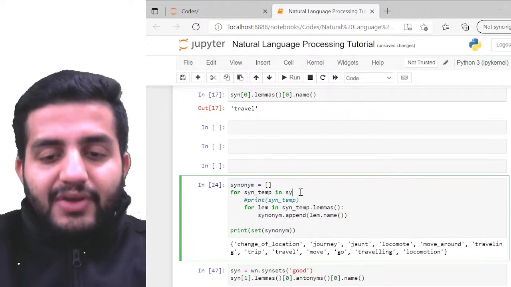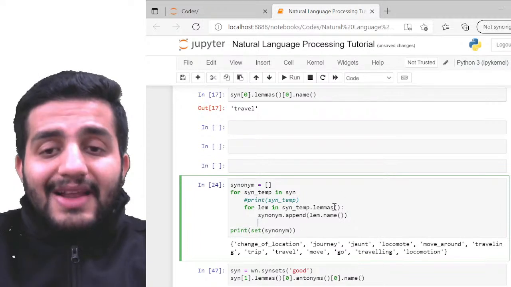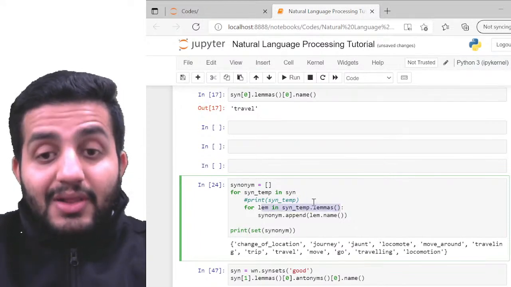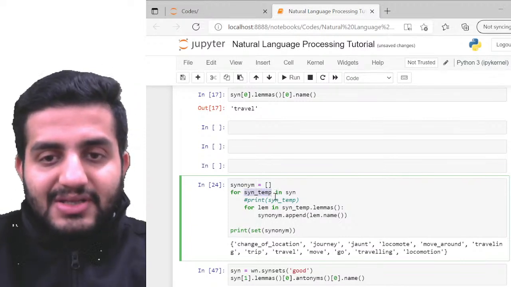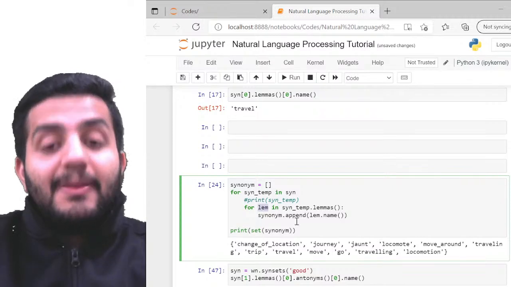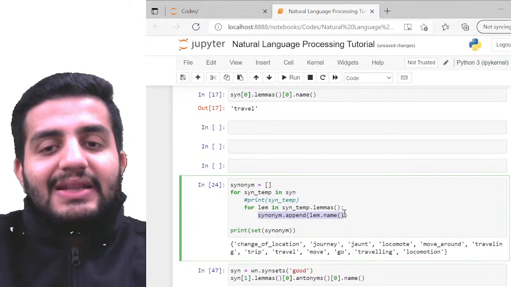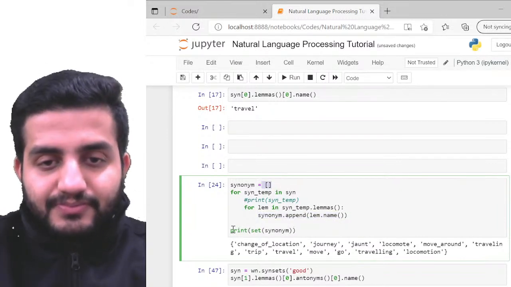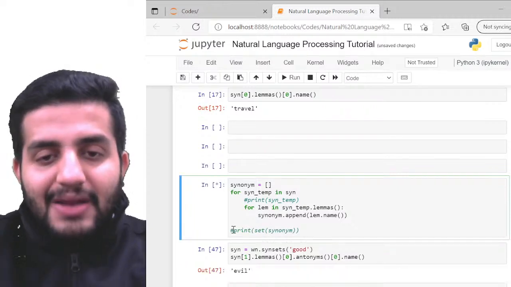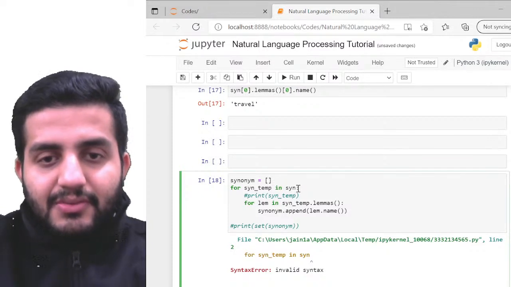So for each of my syn sets, I'm going to call the lemmas of it, right? So for each of the syn sets, I'm going to call the lemmas. This lem is basically my lemmas, right? So I've appended all of these names of the lemmas into this list, right? Now I'm just going to comment it for now. What just happened? Okay, I just missed a colon.